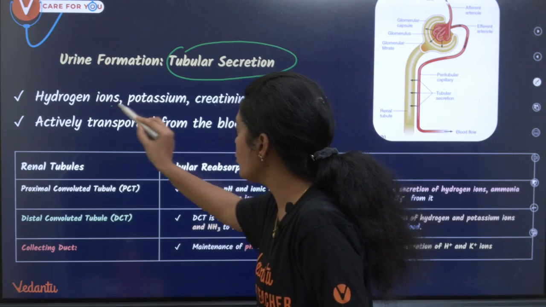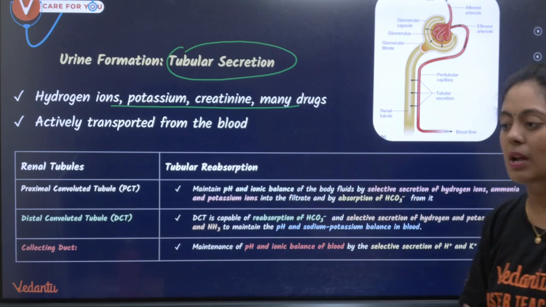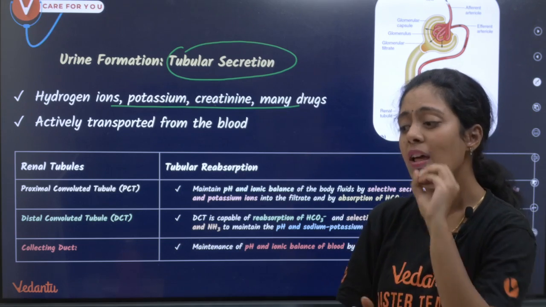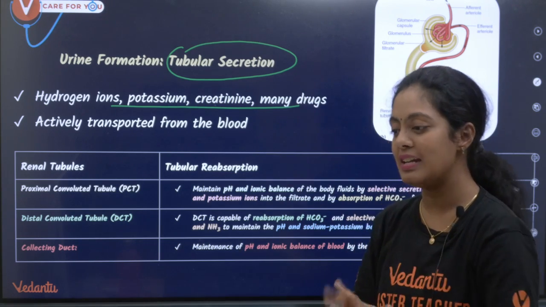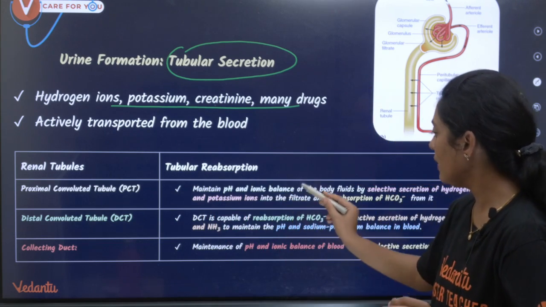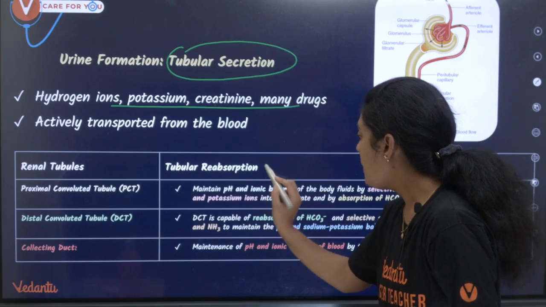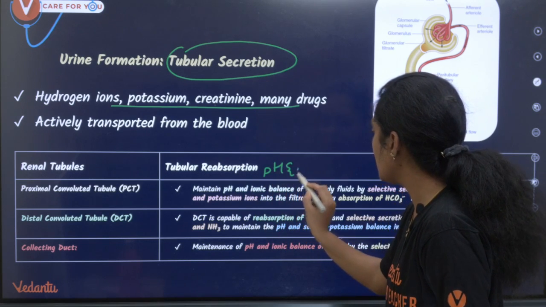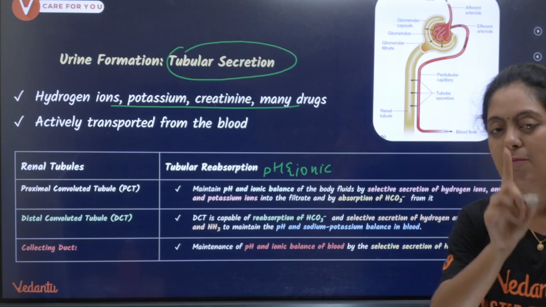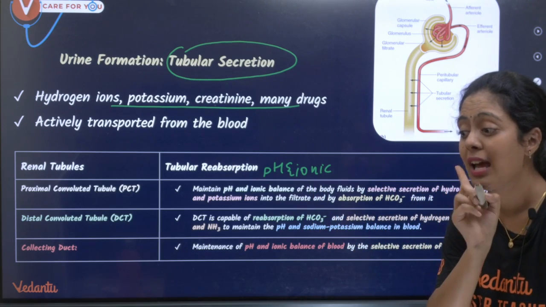You have your hydrogen ions, potassium, creatinine and many drugs which are being secreted. Okay, என்னோட உடம்புல தேவையில்லாத medicine, drugs எல்லாம் இருக்கும்ல, they are all let into the filtrate. Okay, so PCT, proximal convoluted tubule, இது already நம்ம முடிச்சிட்டோம், but I'll just quickly tell you. They maintain the pH and ionic balance. Okay, so what is the responsibility of PCT? PCT oda vela enna? It is going to help in the maintenance of pH and ionic balance.